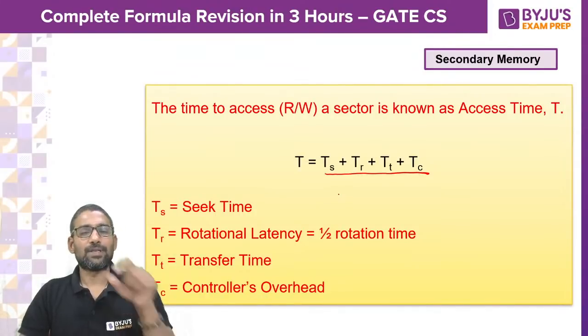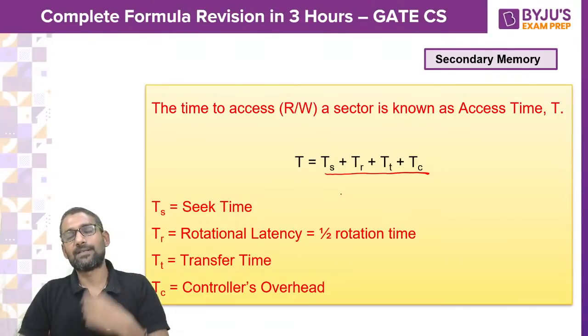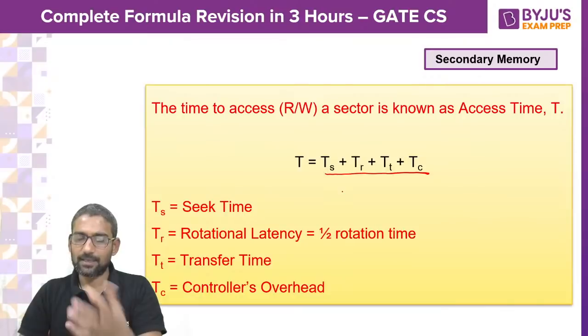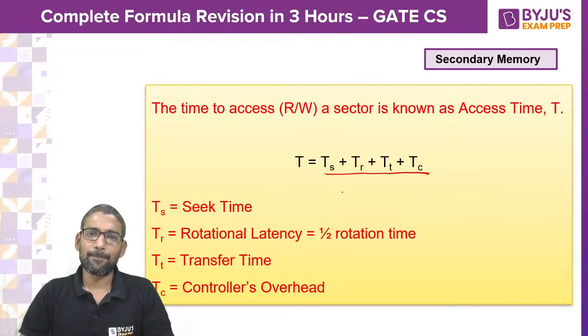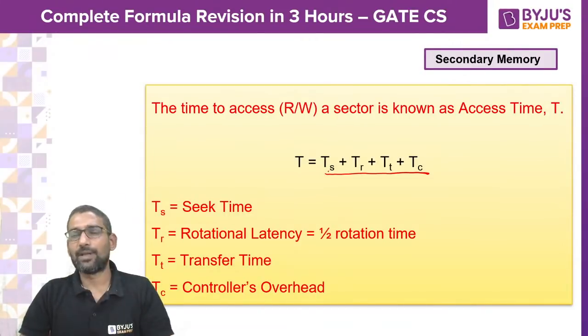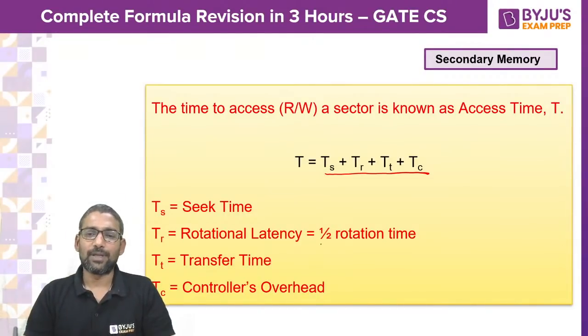Seek time to reach the track, rotational latency to position the sector, transfer time to copy data, controller's time taken by the read-write logic. And on an average 180-degree rotation is required, hence rotational latency is just half of the rotation time.